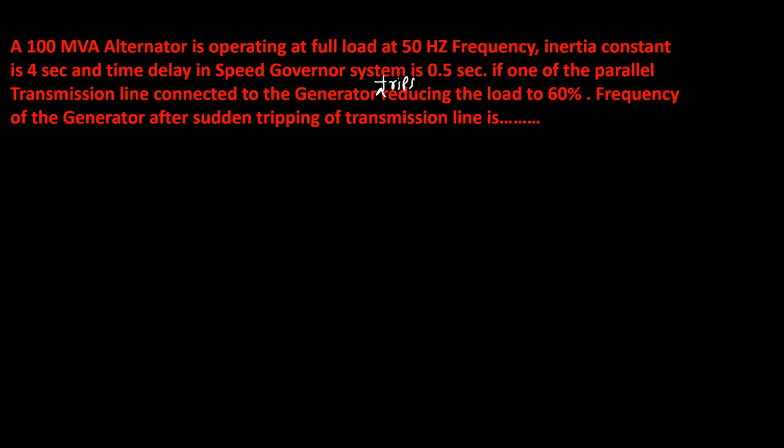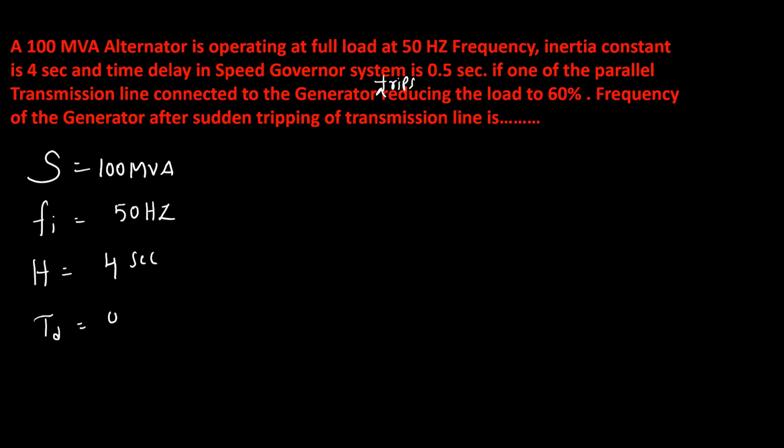Understand? So here the rating of machine is 100 MVA. The initial frequency is 50 hertz. That is this one. H is 4 seconds. Speed governor time delay is 0.5 seconds and 60%. So here we assume that the full load power output of the generator is 100 megawatt.